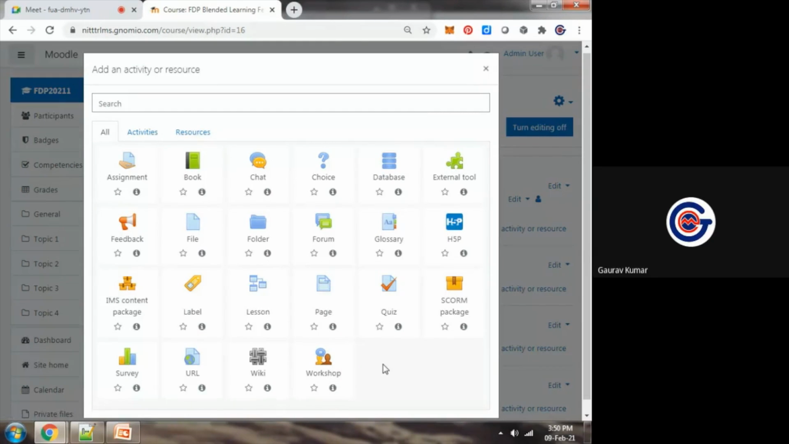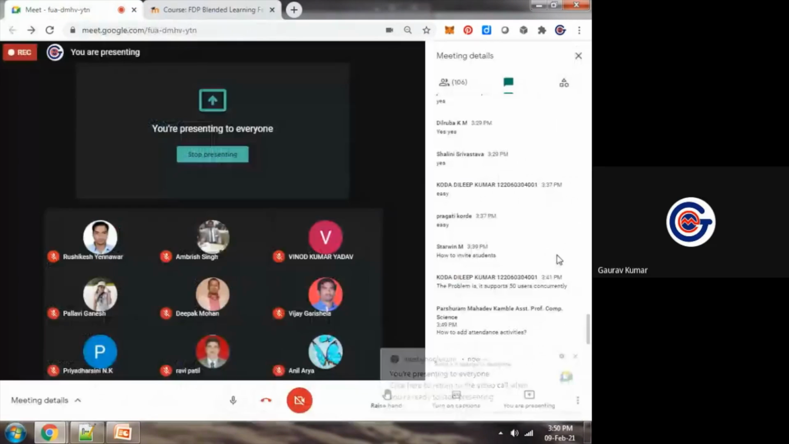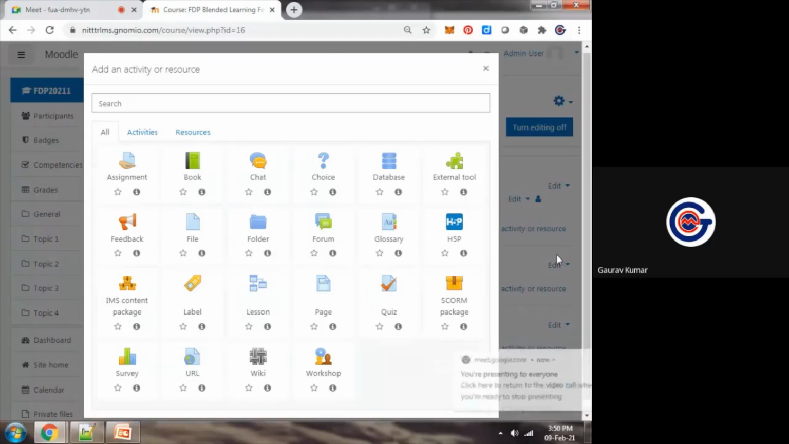So each and everything. And beyond these, we can also add different plugins. So we can use this feature. As far as attendance is concerned, we have to integrate it using plugins. In the next session, I will tell you how to work on attendance and how to create a book.